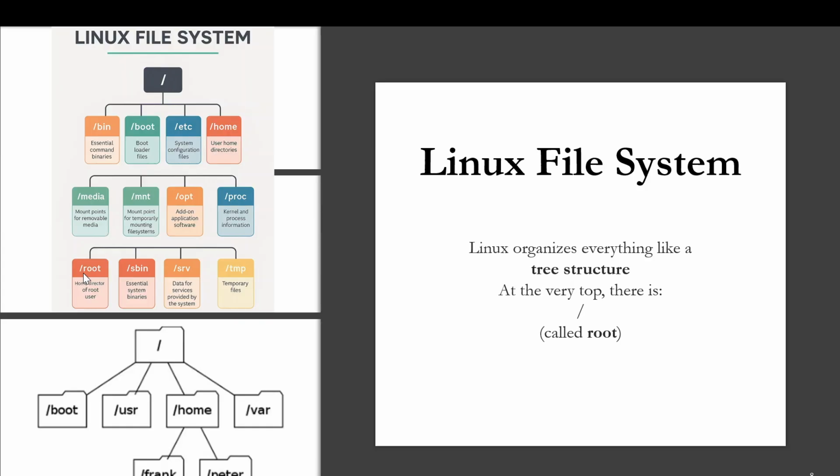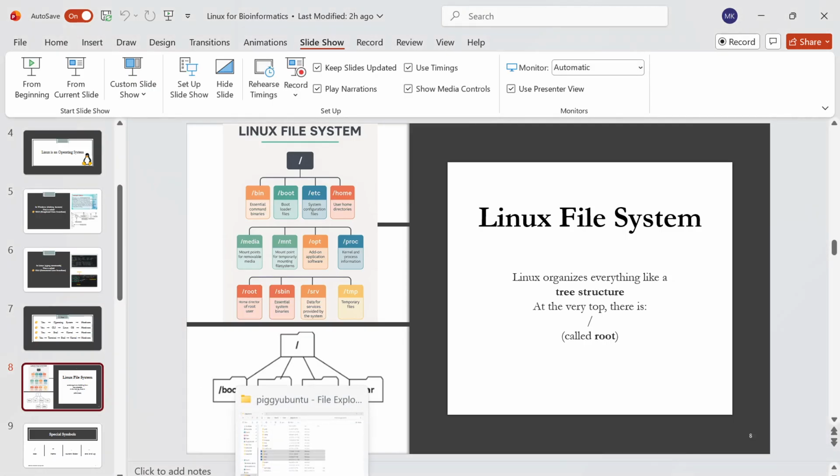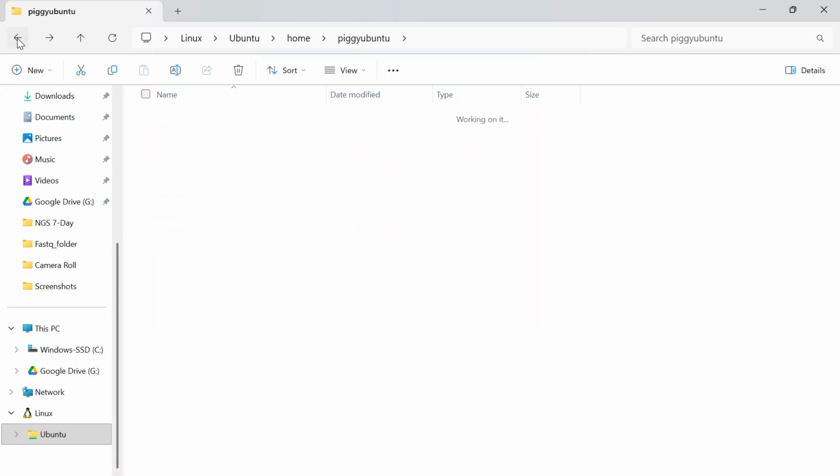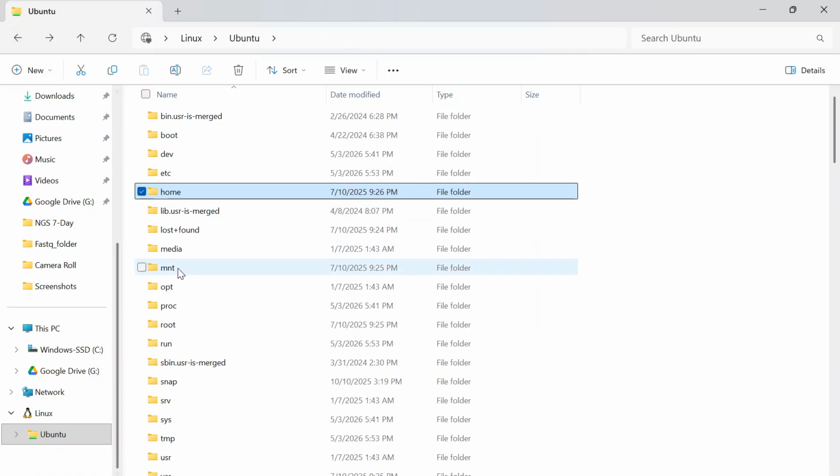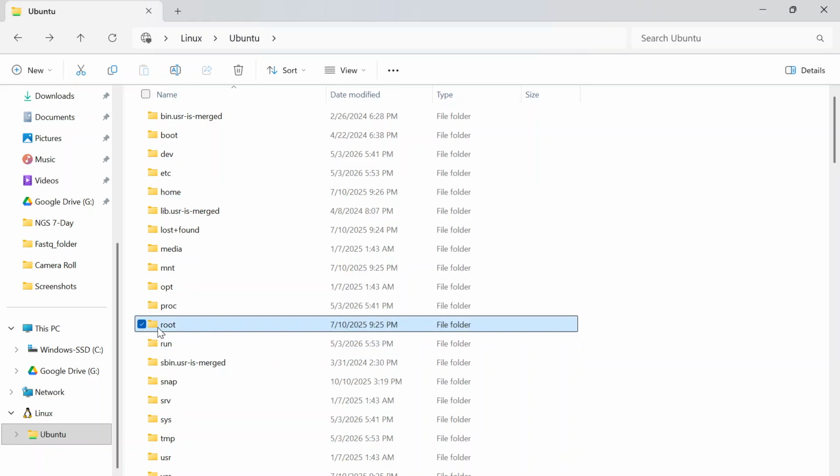So let's see, do I have this folder here? Let's see. So here we can see this root directory. Okay, so this is our directory where we will work. We will store all our files, everything inside this directory. We will work only in this directory, and the root directory is for the admin. Again, do we understand the difference between a normal and an admin user?